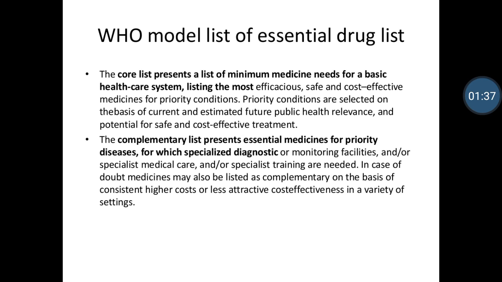Then in case of doubt, a medicine may also be listed on the complementary list on the basis of consistent higher cost or less attractive cost effectiveness in a variety of settings. Doubt medicine means certain medicines may be low cost but they can charge a high cost. On this basis, consistently higher cost or less attractive medicines of this type of setting should be given in your essential drug list. Meaning you should compare the price of different types of medicine or different manufacturers.